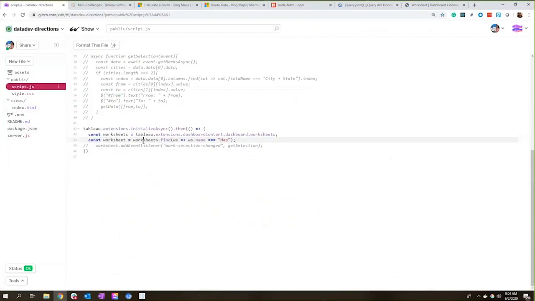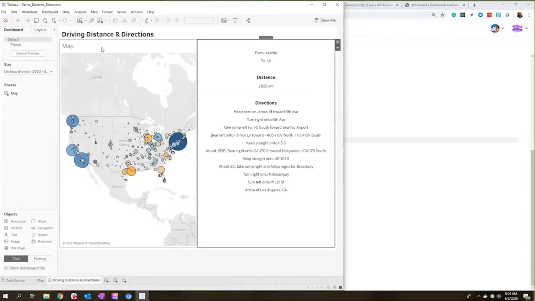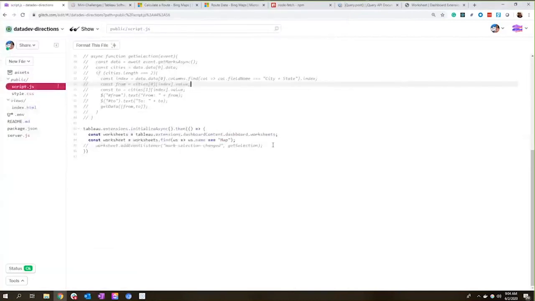So this is going to say worksheets.find, which is just a plain JavaScript function, and I can say return to me the first worksheet where the worksheet name is equal to map. And you can see that I have map as the name of my worksheet on the dashboard.